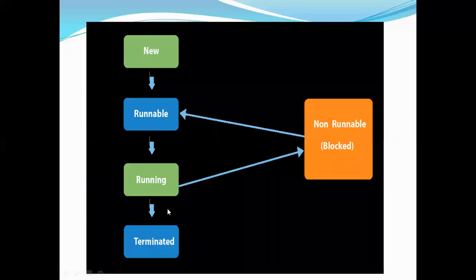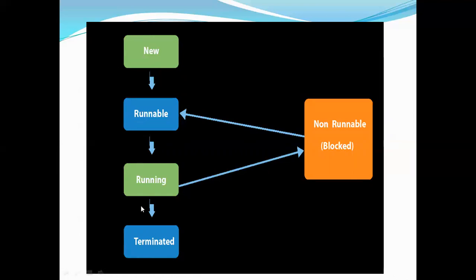Now let's see what all these five are in detail. First is the new state. Whenever a thread is created, in the beginning it will be in the state called the new state. After the thread is created, it goes to the runnable state, where it is ready to execute but is waiting for the dispatcher to schedule it. That is runnable. And the next one is running, which means it got scheduled and it is executing on the CPU.